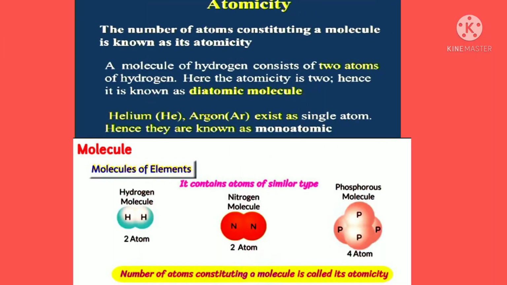The next topic is atomicity. The number of atoms constituting a molecule is known as its atomicity. A molecule of hydrogen consists of two atoms of hydrogen, hence the atomicity is 2. Hence, it is known as a diatomic molecule. Helium, He, and argon, Ar, exist as single atoms. Hence, they are known as monoatomic molecules.